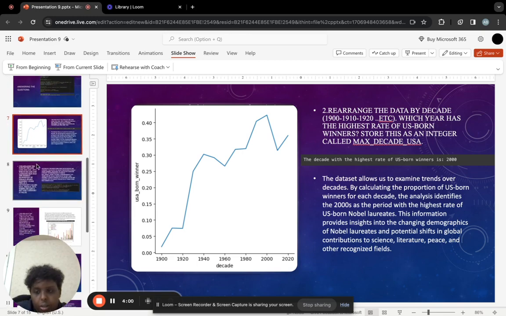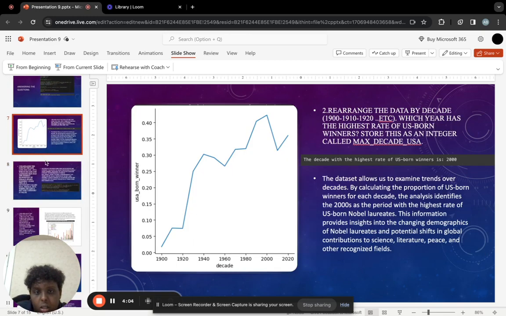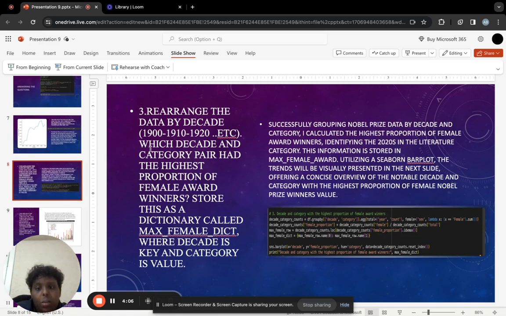All right. Next is the third question: rearrange the data by decade. Which decade and category pair had the highest proportion of female award winners? Store this as a dictionary called Max Female Dictionary, where decade is the key and category is value. As you can see, this is the code for the third question. Each question I just provided the code part.